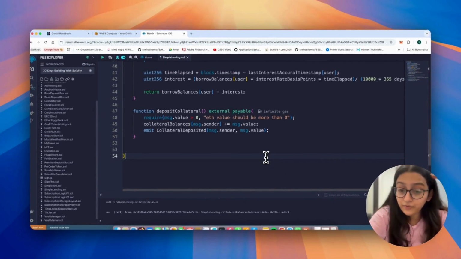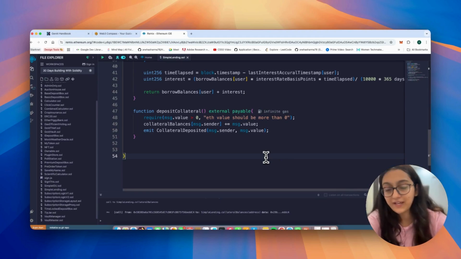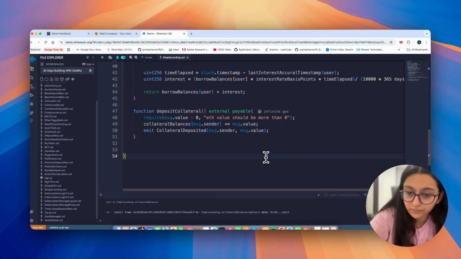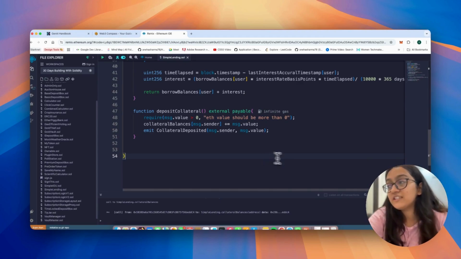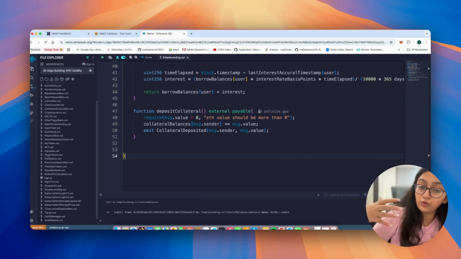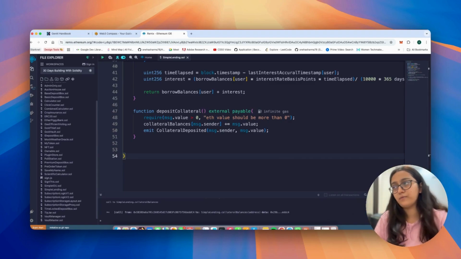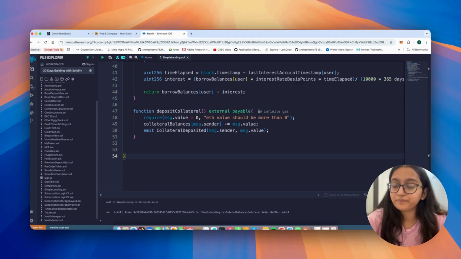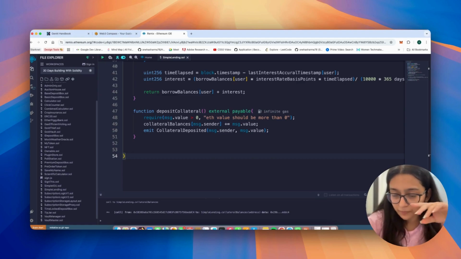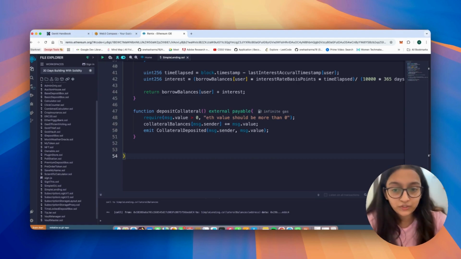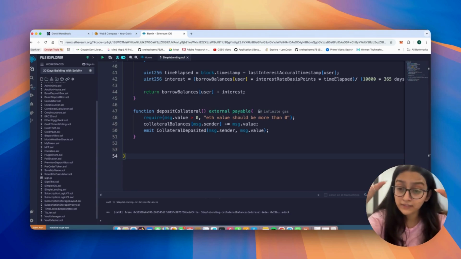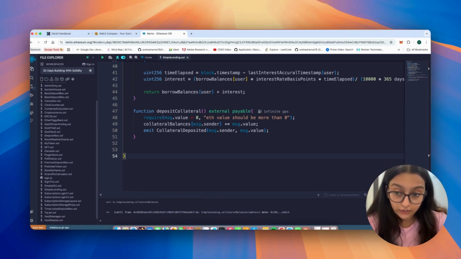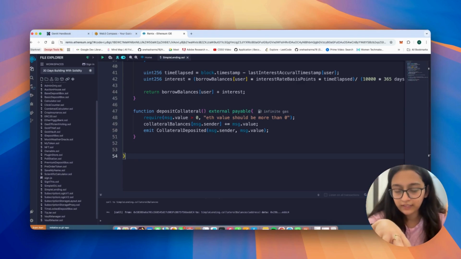So far you have seen how to deposit ETH into the pool as a lender. That's great if you want to earn passive income. But what if you want to borrow from the pool instead, right? Just like in real life, if you want to take a loan, you need to put something down. And that is what we mean when we say collateral. So now, collateral versus deposit, if you want to understand what the difference is: deposit is the money that you lend to the pool. Collateral is the money that you're locking to borrow some amount instead.